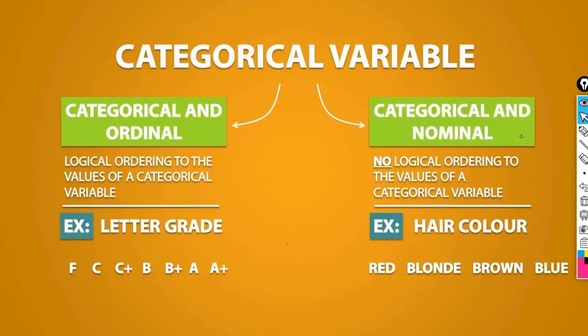If you are commercially minded you'll say America. So there is no order; they are just names. If you consider GDP, America is first. If you consider population, India is first. If you consider area, Russia is first. From question to question, perspective to perspective, the order changes. Then it is called nominal.